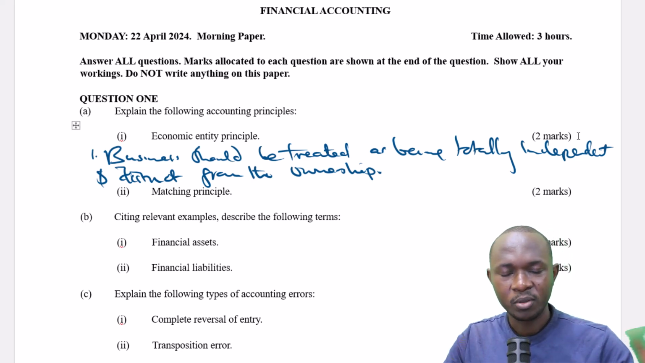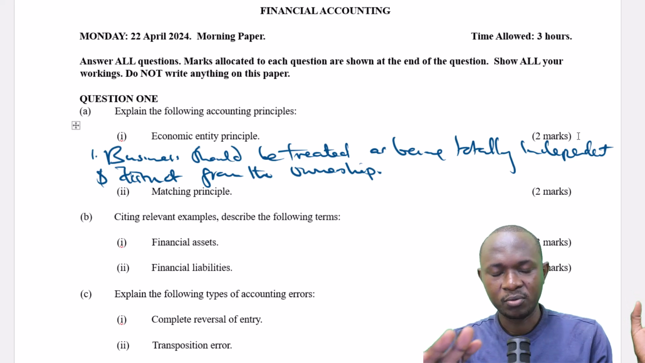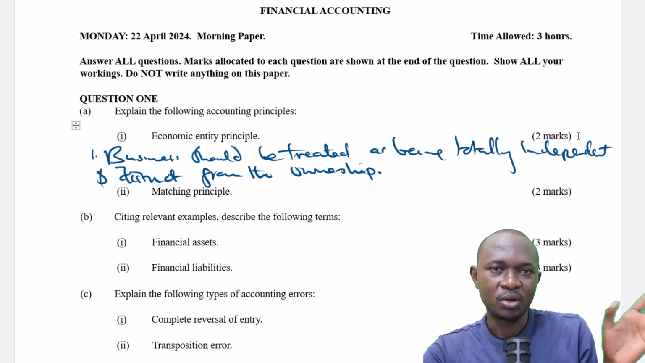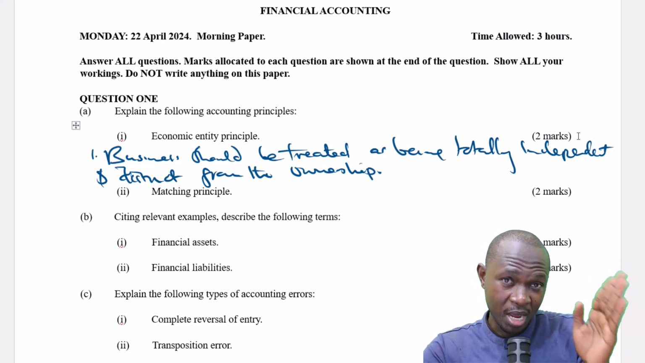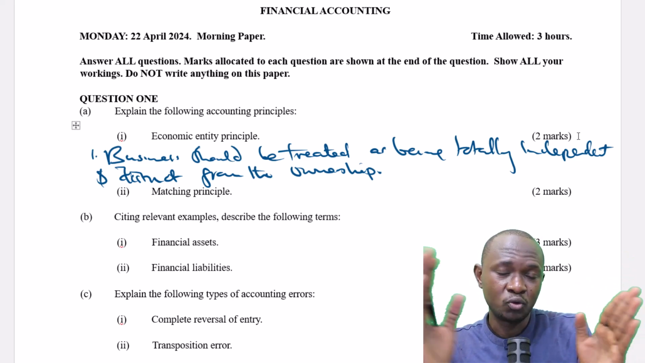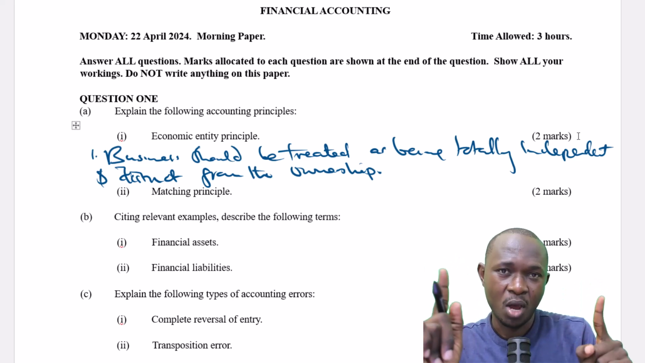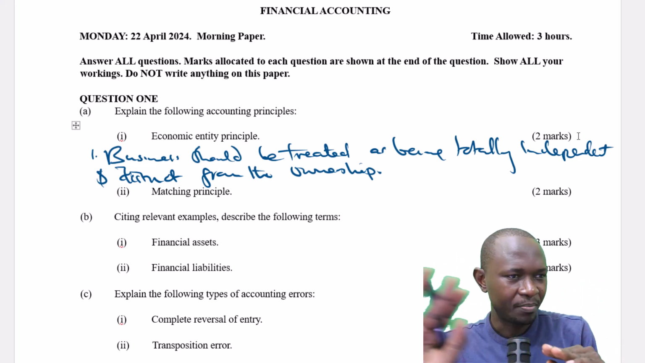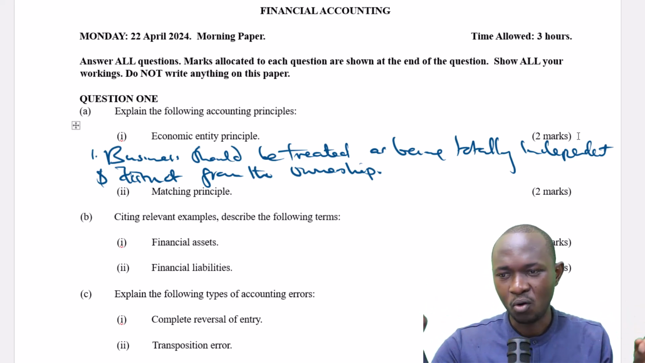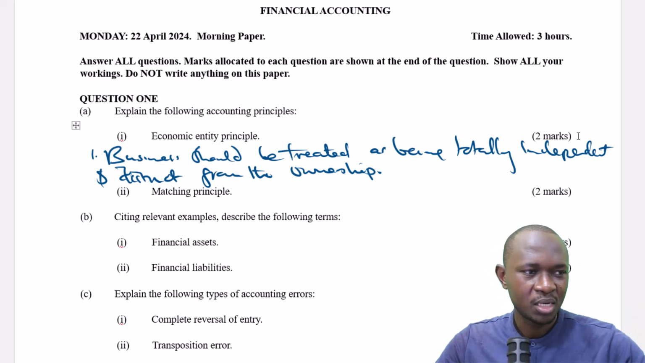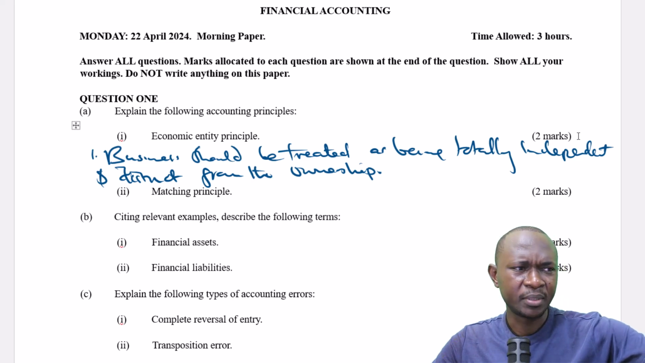So if you're talking about the owner on one side and the business on the other side, we are talking about 2 different people. And when it comes to money matters, the 2 should not be treated as being one. The business is separate and completely distinct and independent from the owner. That is what the economic entity principle states.